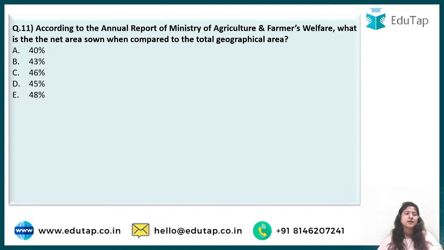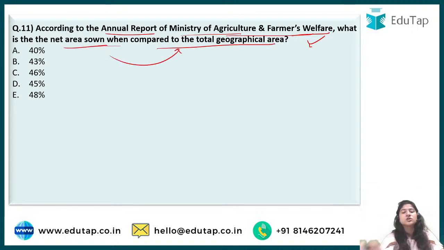Isn't it sad? Next comes question number 11, which says according to the annual report of the Ministry of Agriculture and Farmer Welfare, they are also very important. What is the net area sown when compared to the total geographical area? Okay, so according to this report, annual means once in a year, you have to tell me what is the net sown area when compared to the total geographical area of India.